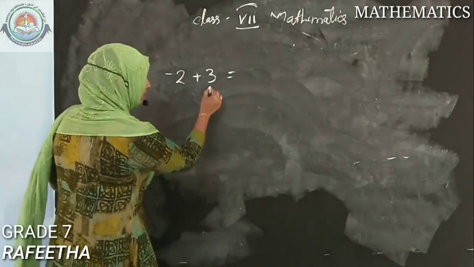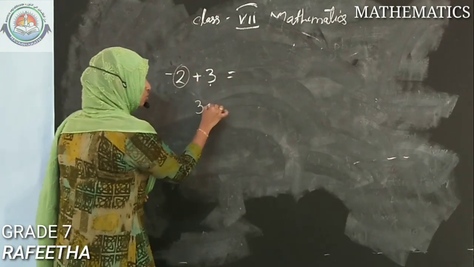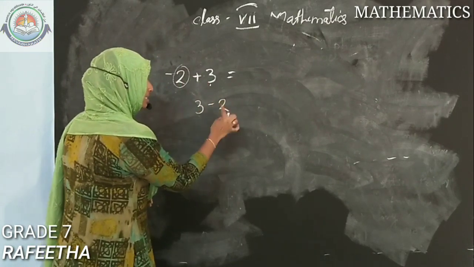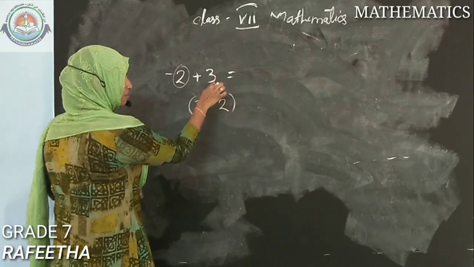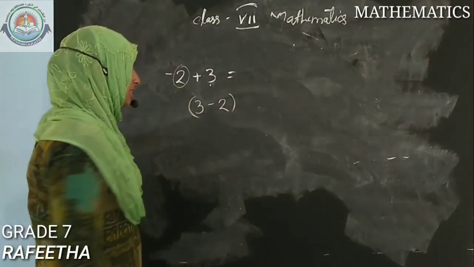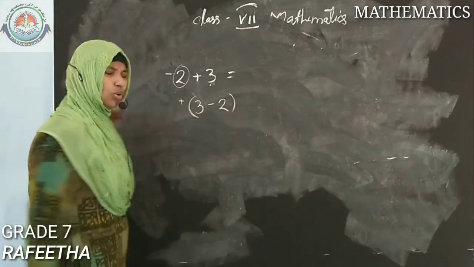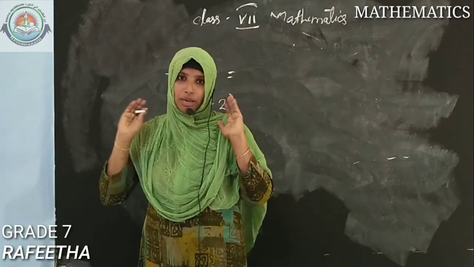Here the bigger number is 3 and the smaller number is 2. What is the sign of 3? Positive. So there is no need of writing this positive; if no sign is put, it means it is already positive.